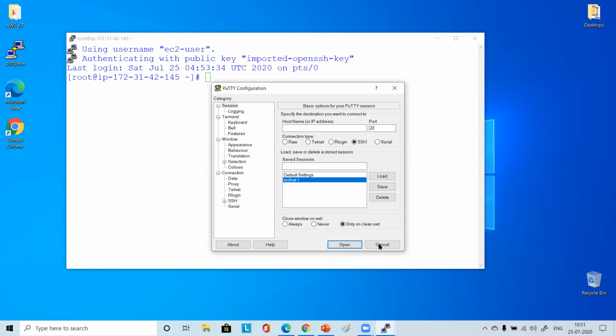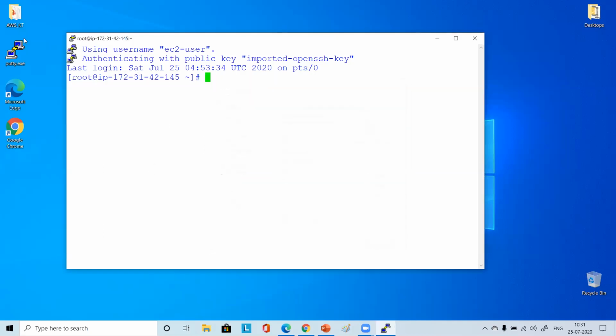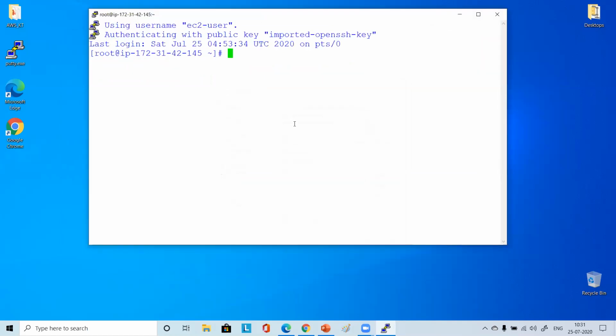For me, I had to configure again because I reset my machine, the entire operating system. You remember during the first and second sessions, initially my connection used to hang.